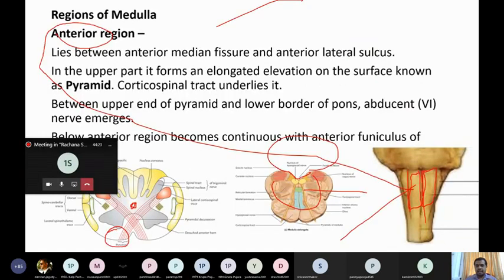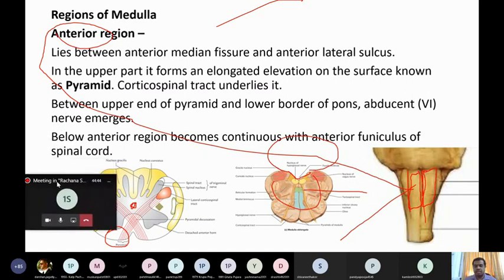So once again I'll repeat. The anterior region lies between the anteromedian fissure and the anterolateral sulcus. In the upper part, it forms an elongated elevation on the surface known as the pyramid. The corticospinal tract underlies it. Between the upper end of the pyramid and the lower border of the pons, the abducent nerve emerges. Below, the anterior region becomes continuous with that of the anterior funiculus of the spinal cord.